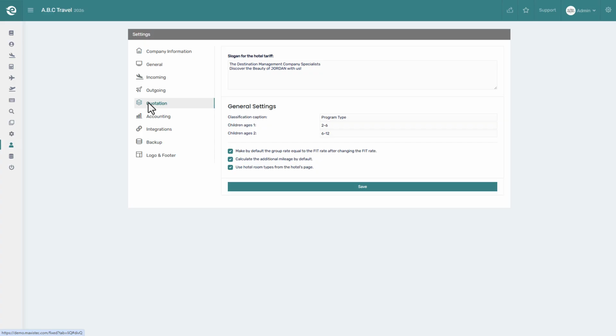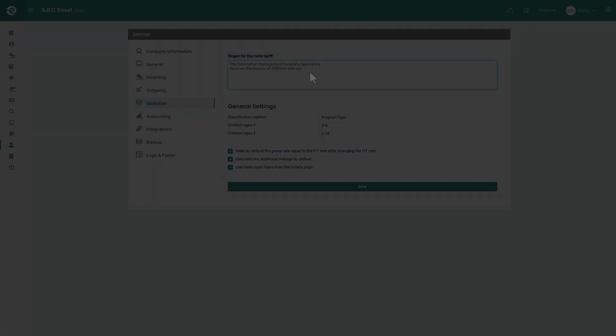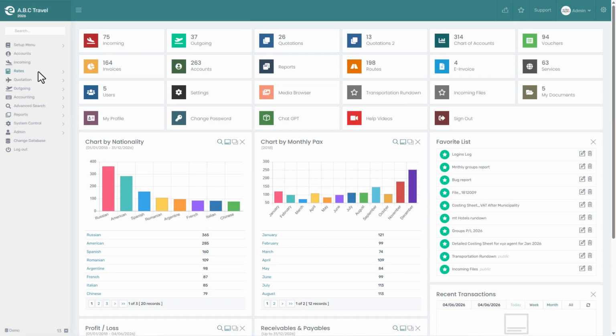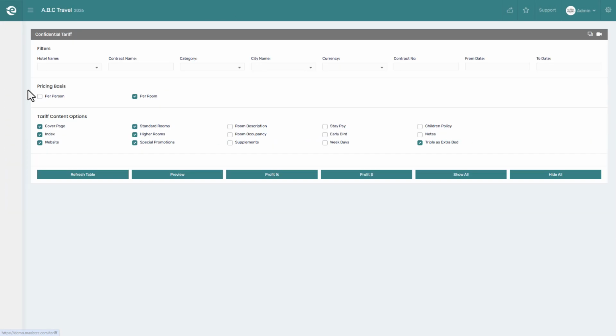We will start with the slogan for the hotel tariff. This field defines the slogan text that appears in the hotel tariff document. Any text entered here will appear directly below the company details in the hotel tariff header. For example, we can write something like, "The Destination Management Company Specialists. Discover the beauty of Jordan with us." This slogan will then appear when generating the hotel tariff from rates, then hotels, then hotel tariff.